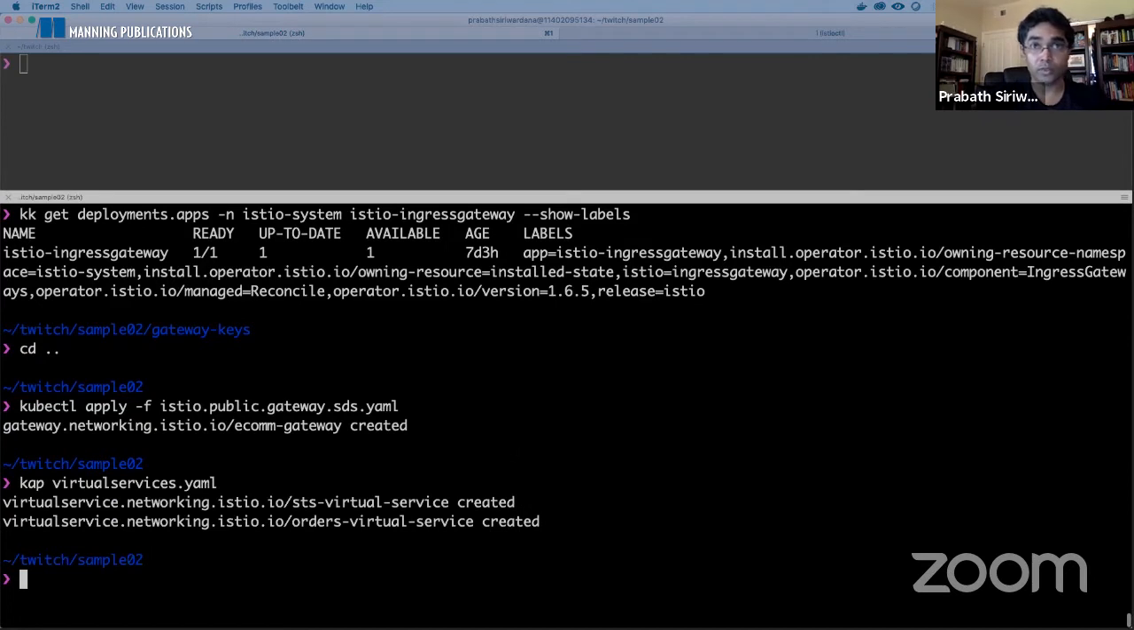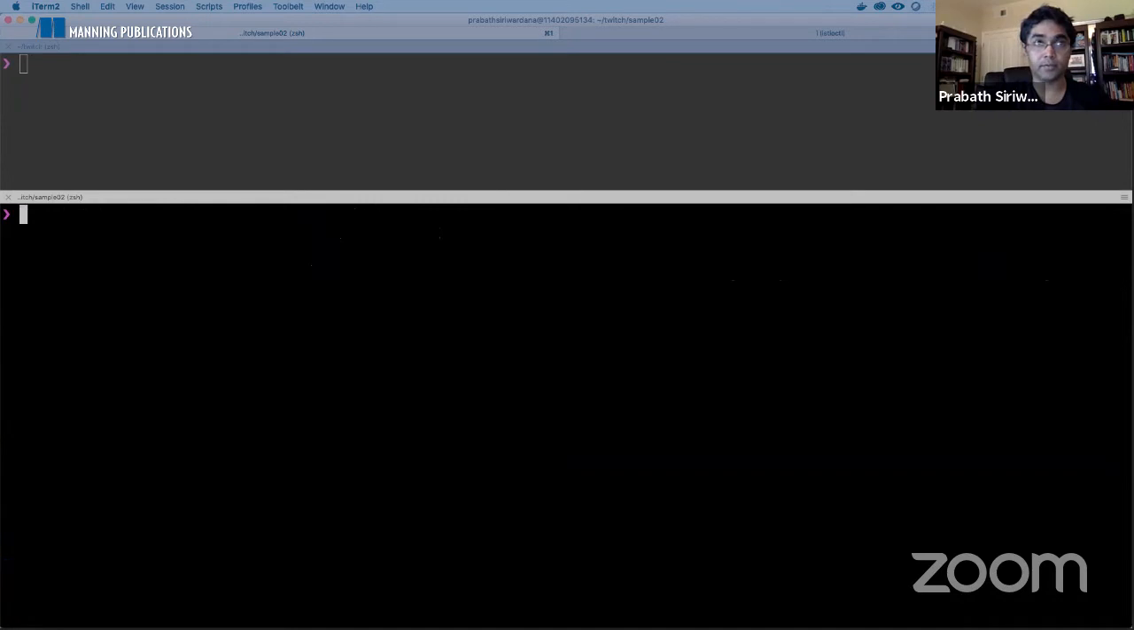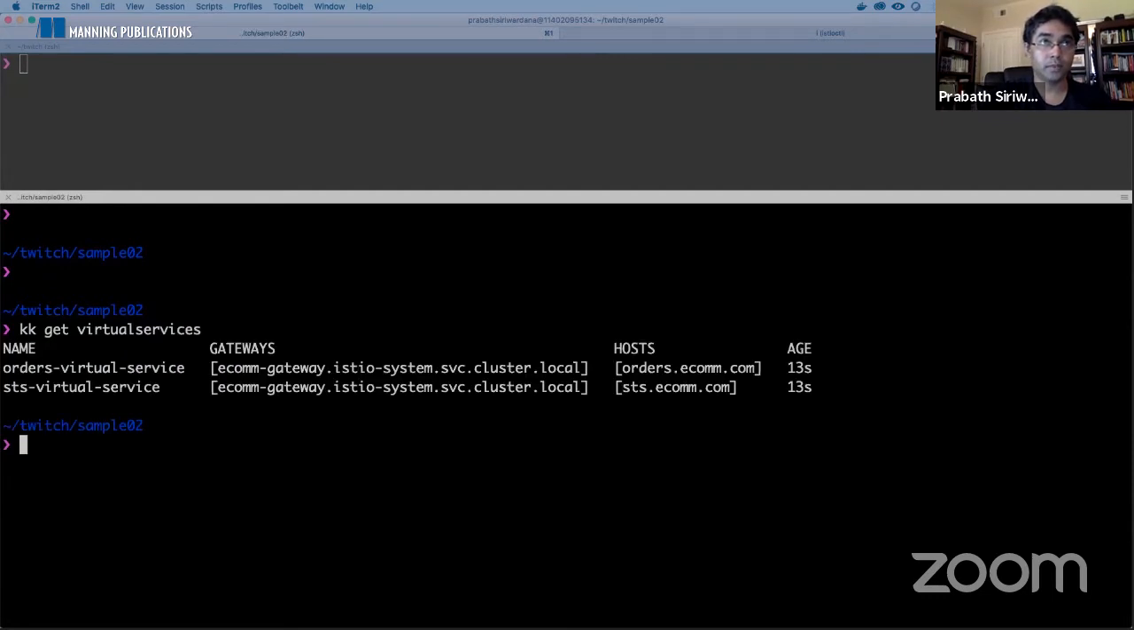Okay, so now I think we have the entire setup up and running. Now we can test it. Let's say get virtual services. Yeah, so these are the two virtual services we created, and you can see both of them are bound to the ecom gateway, and you can see ecom gateway is running in the Istio system namespace, not under the default namespace.